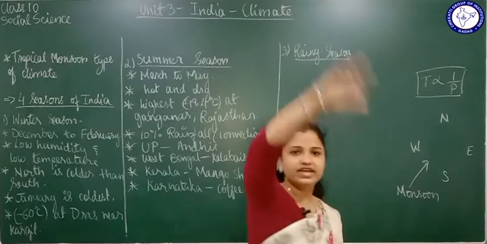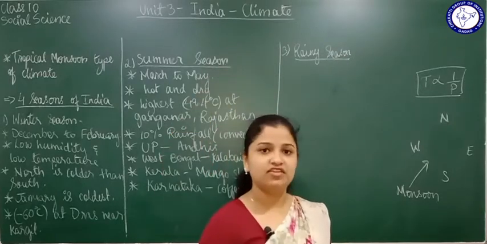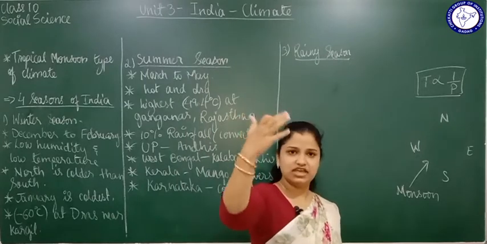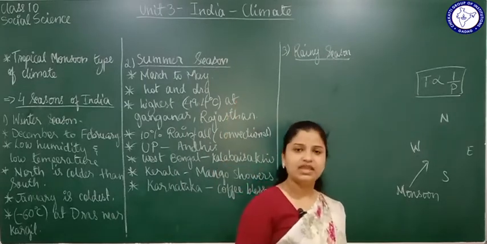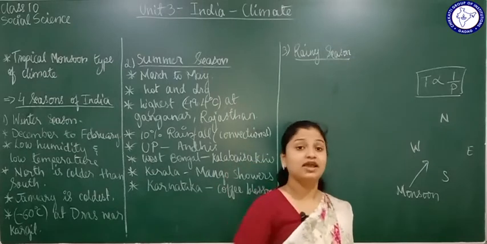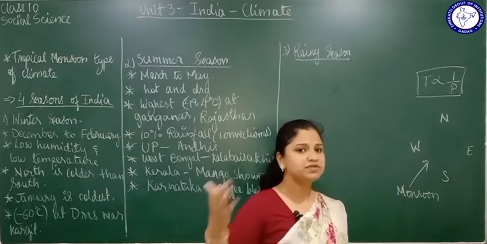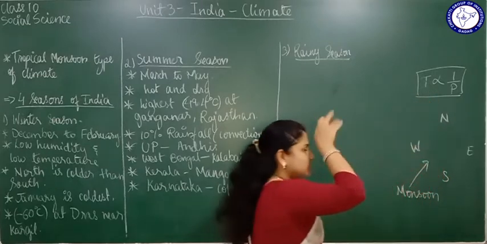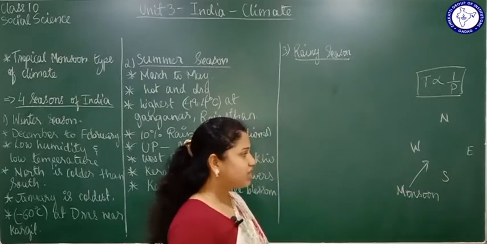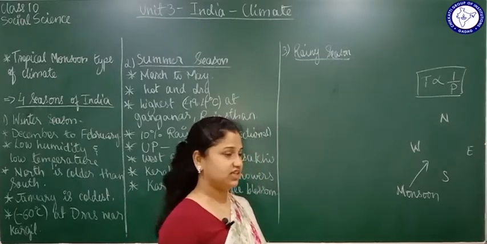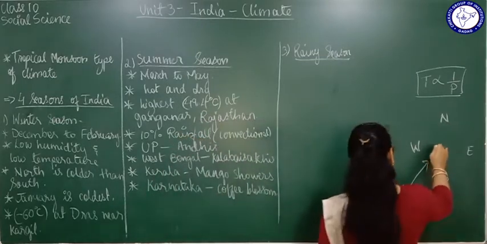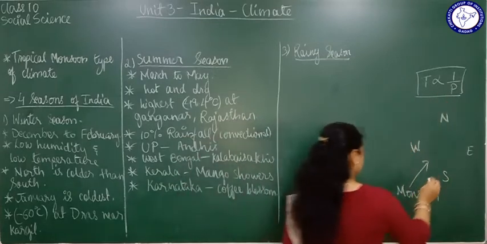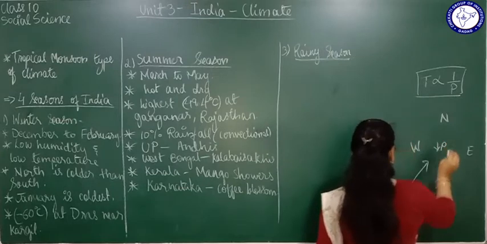If temperature is going up, pressure will go down. If temperature is going down, pressure will go up. If temperature is increasing, pressure is going to decrease. If temperature is decreasing, pressure is going to go in the opposite direction, that is, increase. That is what you mean by inversely proportional. So what happens here? During the summer season, the temperature of the land is going to increase. If temperature increases, pressure will decrease. So there is low pressure here during the summer season.